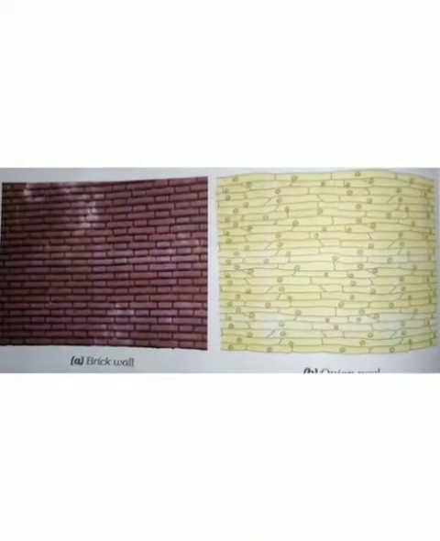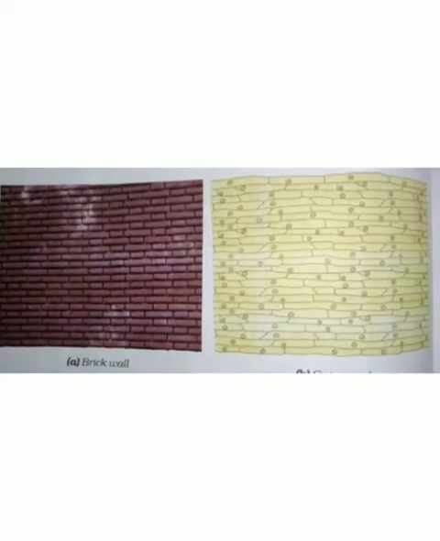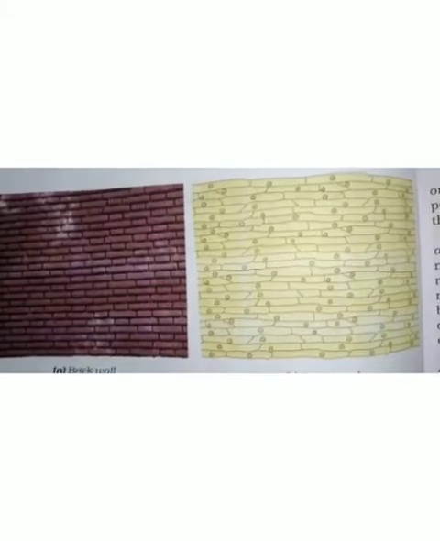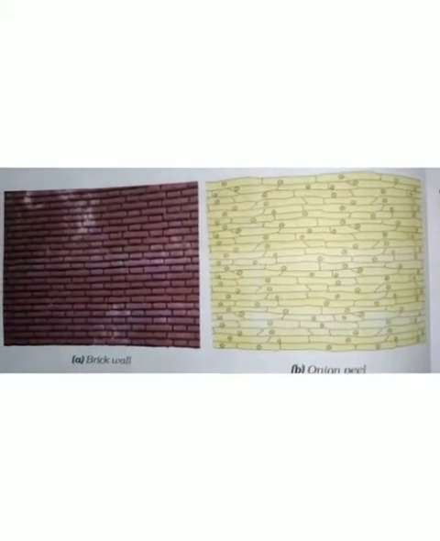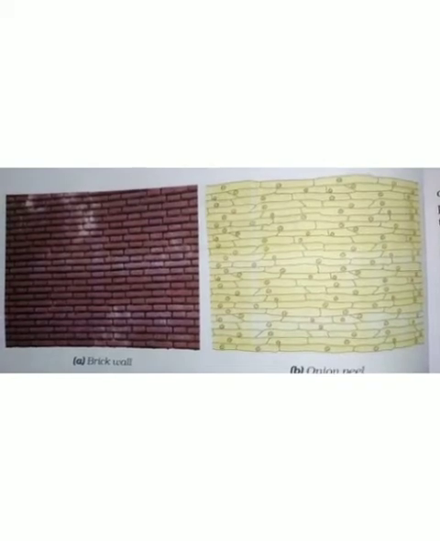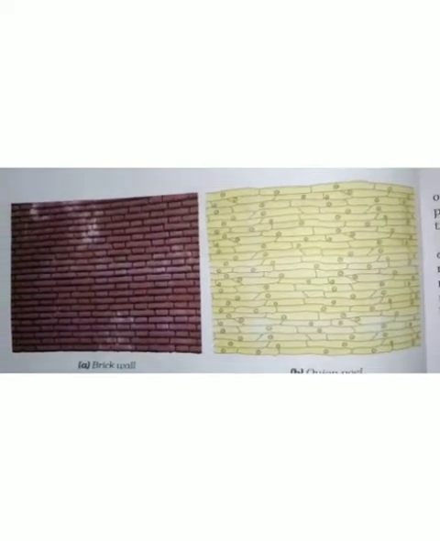Students, if we want to know the structure of onion cells like this, we have to take a small piece of onion bulb. With the help of forceps, we peel off the external skin and put it on a slide.